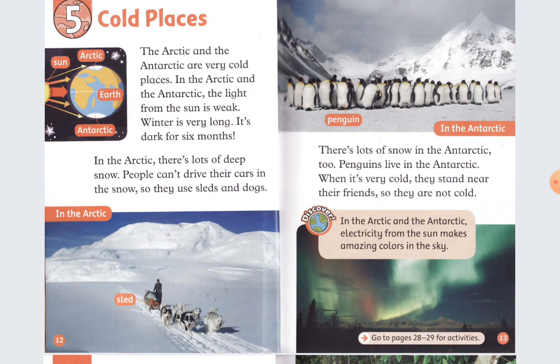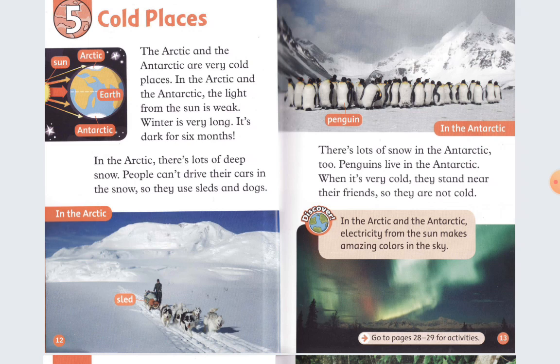Chapter 5. Cold places. The Arctic and Antarctic are very cold places. In the Arctic and Antarctic, the light from the sun is weak. Winter is very long. It's dark for 6 months. In the Arctic, there's lots of deep snow.